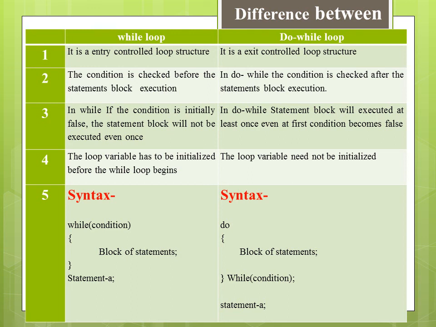In while, if the condition is initially false, the statement block will not be executed even once. In do while, the statement block will be executed at least once, even if the condition is false at first. The loop variable has to be initialized before the while loop begins, and in do while loop, the loop variable need not be initialized. Here is the syntax of while and do while loop.